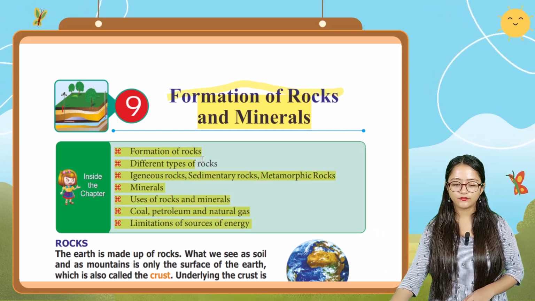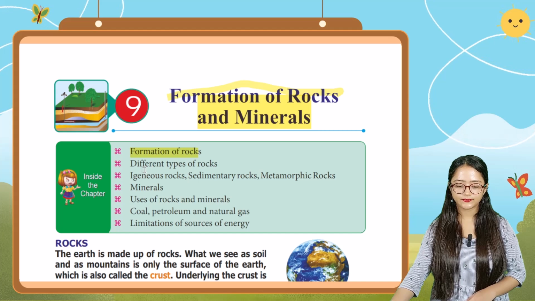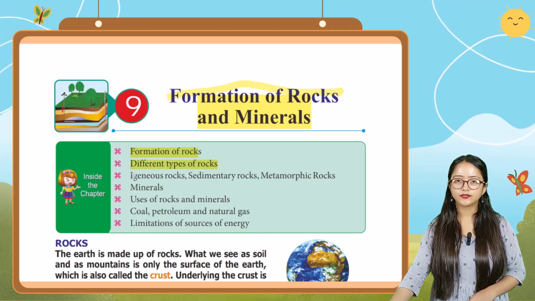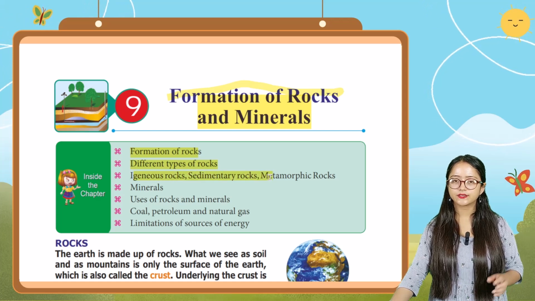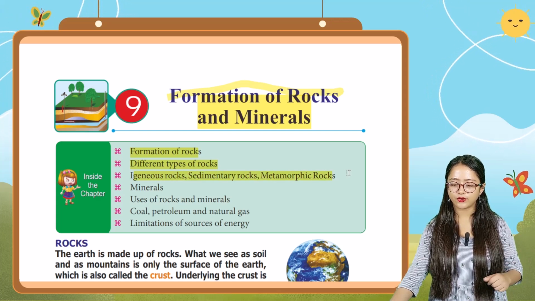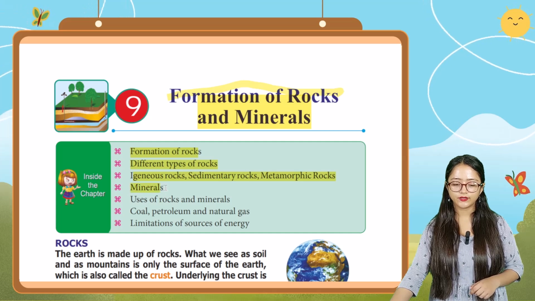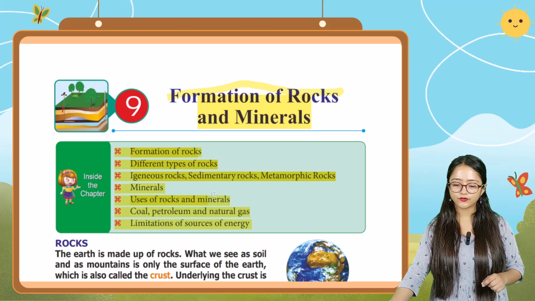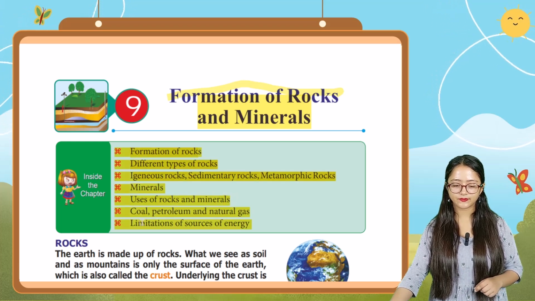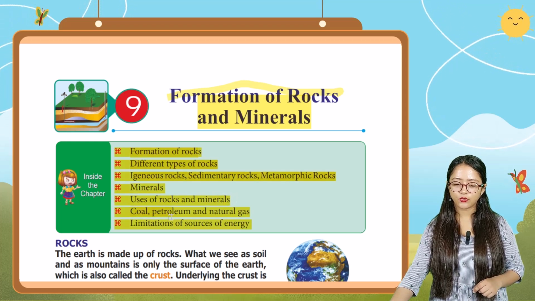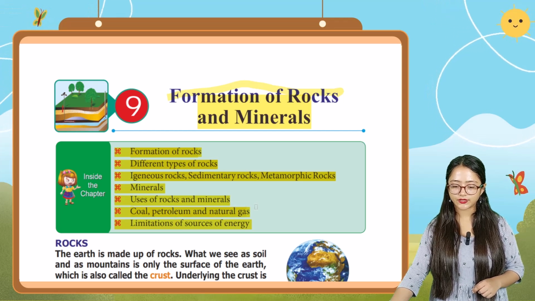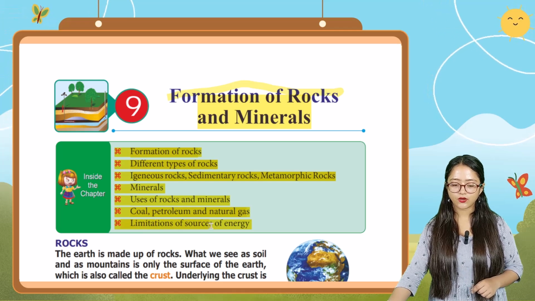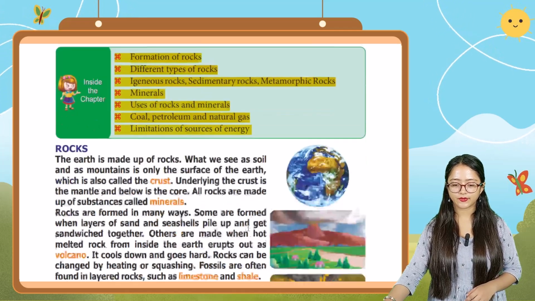First one, formation of rocks. Second one, different types of rocks. Third one, igneous rocks, sedimentary rocks, metamorphic rocks. Fourth one, minerals. Fifth one, uses of rocks and minerals. Sixth one, coal, petroleum and natural gas. And the last one, limitations of sources of energy.